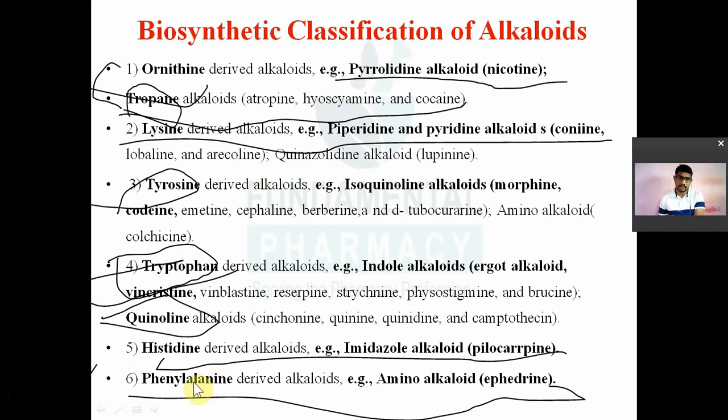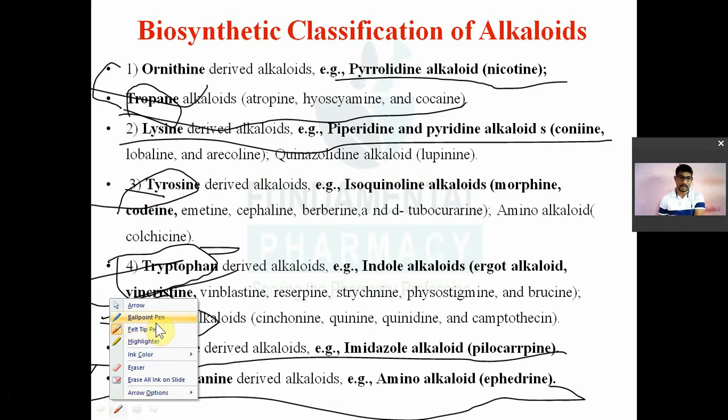Histidine, then imidazole alkaloids are biosynthesized from histidine amino acid. Amino alkaloids like ephedrine come from phenylalanine, and amino alkaloids like colchicine come from tyrosine. इसके ऊपर क्वेश्चन आ चुके हैं ऑलरेडी जीपैट में, नाइपर में. तो दिस इज इम्पोर्टेंट. इसके ऊपर और एक चार्ट है मेरे बुक में.